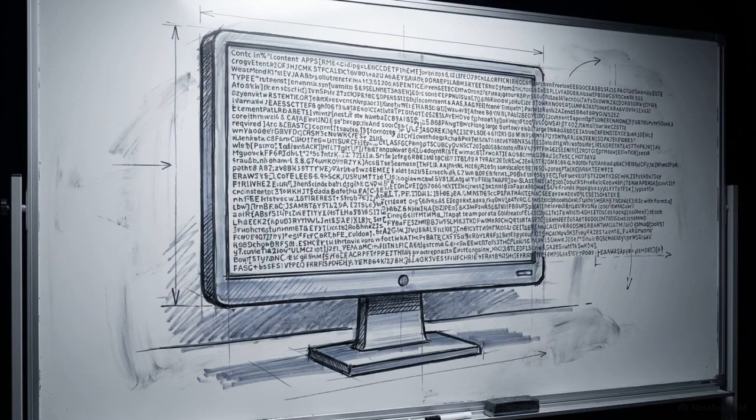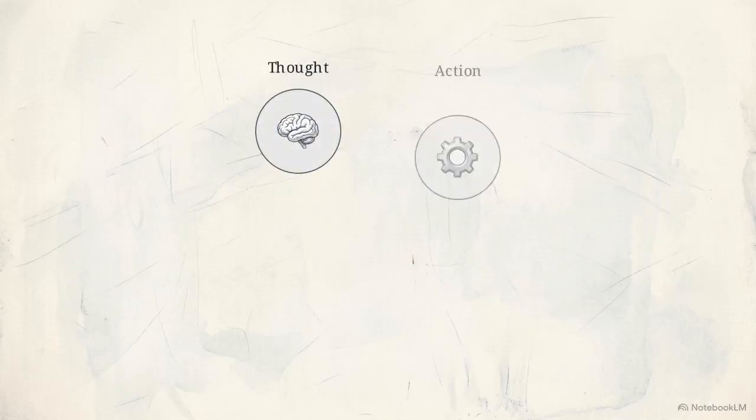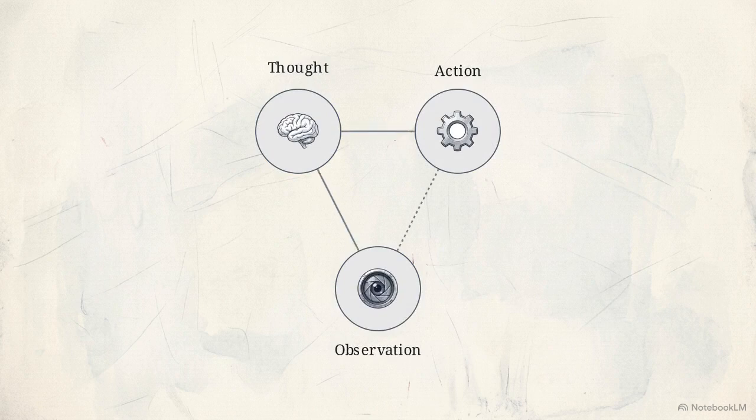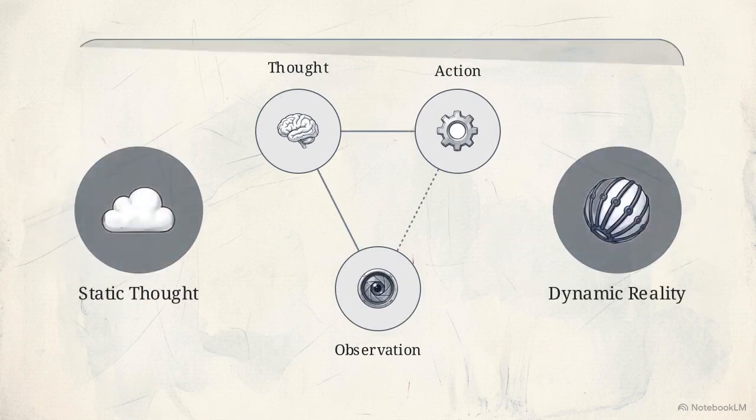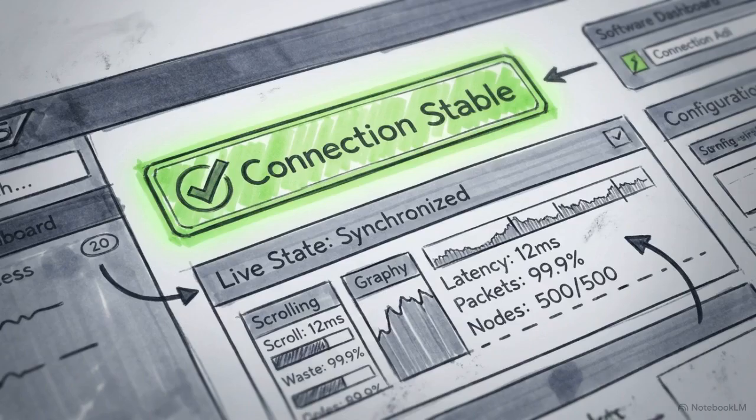The first architectural fix is task decomposition. Breaking a massive prompt into bounded subgoals prevents the model from being overwhelmed by the weight of its own context. The second fix is the ReAct loop, short for thought, action, and observation. This diagram illustrates how the loop acts as an operational bridge between static thought and dynamic reality. The loop forces the model to test its hypothesis against the environment. It executes a command, receives live feedback from the external world, and adjusts its understanding before predicting the next step. These baseline scaffolds ground the AI in reality, stopping localized friction from cascading into systemic failure.